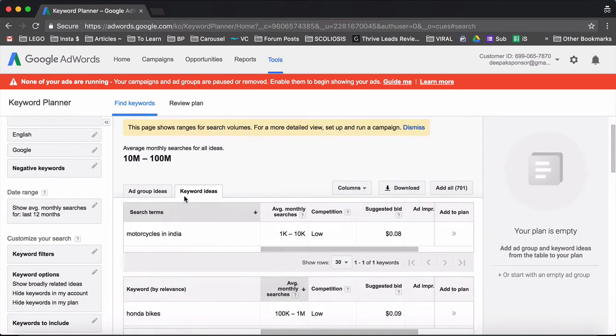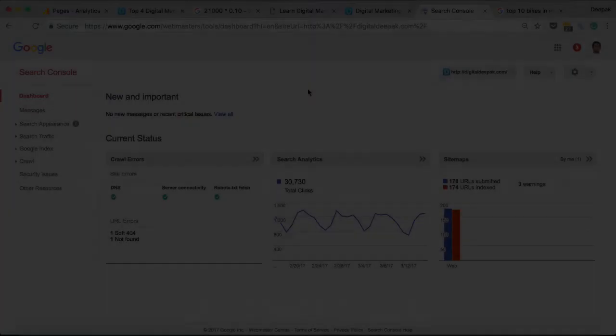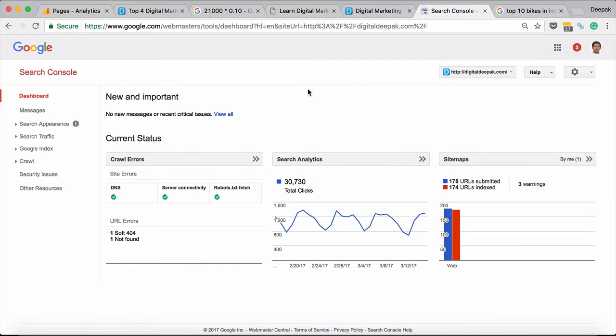Now we will go ahead and have a look at Google Search Console and what you can find out from there. So here I am inside my Google Webmaster Tools account. Now it is called Google Search Console, but earlier it used to be called Google Webmaster Tools, and you can see that the URL is still webmaster/tools. And here you can find out the keywords that people are using in the search engines to find your web pages.